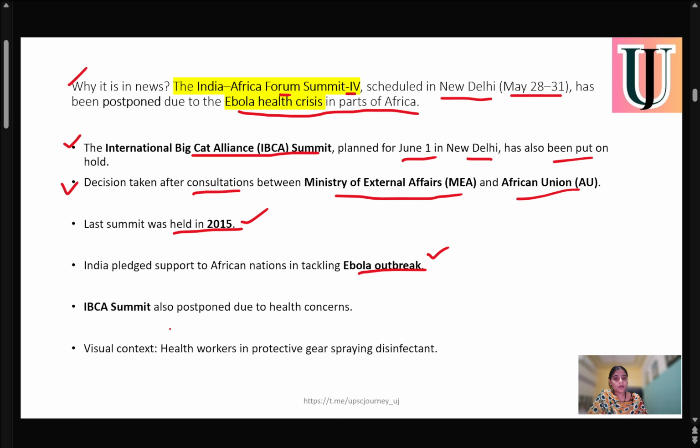The International Big Cat Alliance Summit was also postponed due to health concerns. Visual context: health workers in protective gear spraying disinfectant. So now our health workers are coming to the forefront and actually helping to tackle this Ebola outbreak.